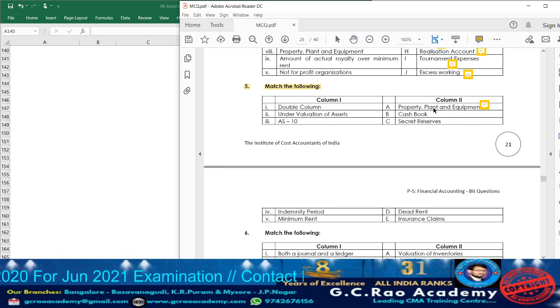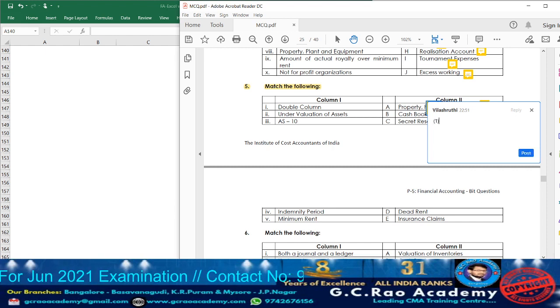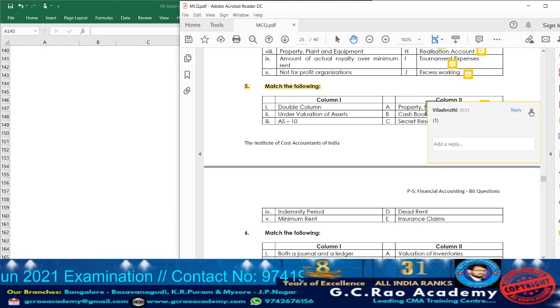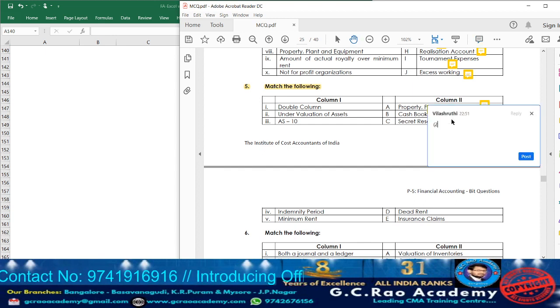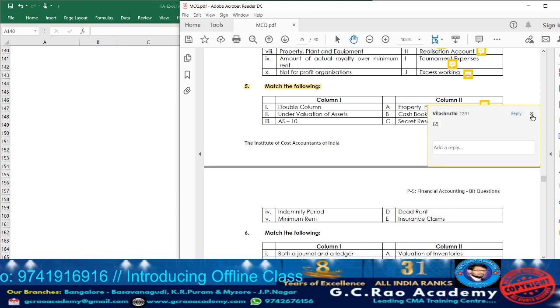It is the match for point number 1. Next we have secret reserves. Undervaluation of assets we can consider, so against secret reserve, consider it as point number 2.